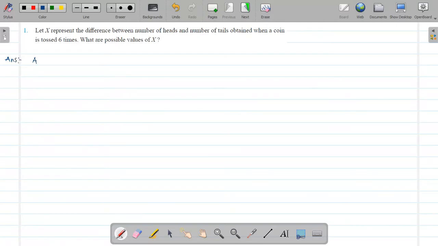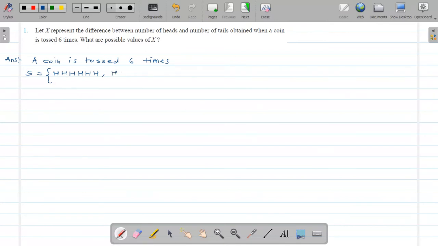See, a coin is tossed 6 times. Now, what are the possible outcomes here? Just roughly if I write, then see, 6 times head, like this. If you want to write actual elements, then first of all I will write all 6 heads.